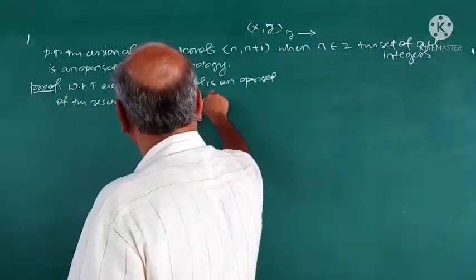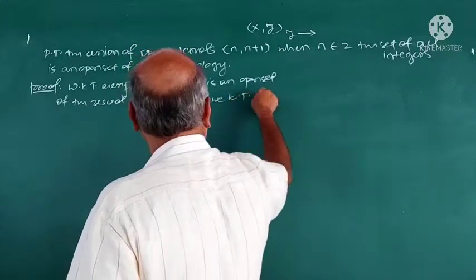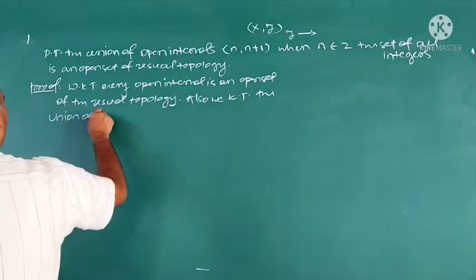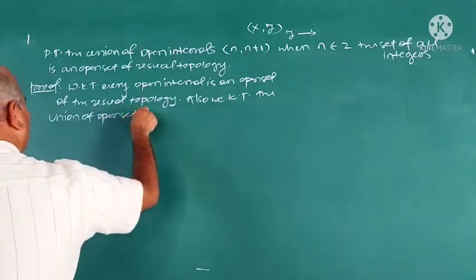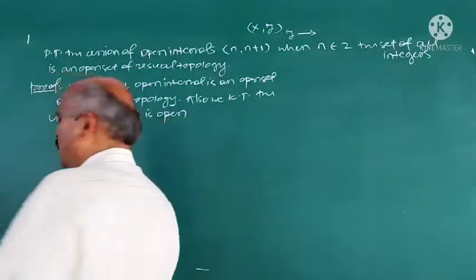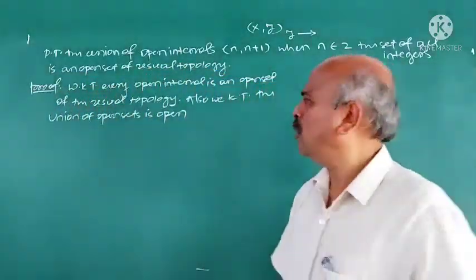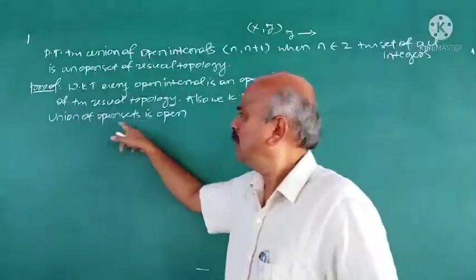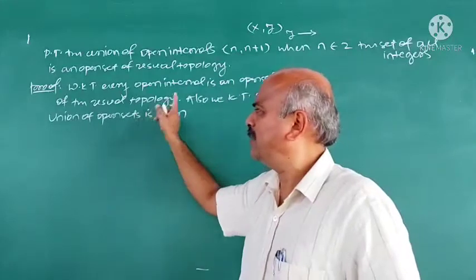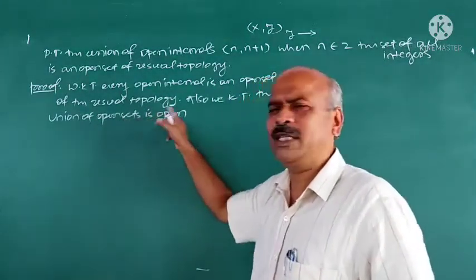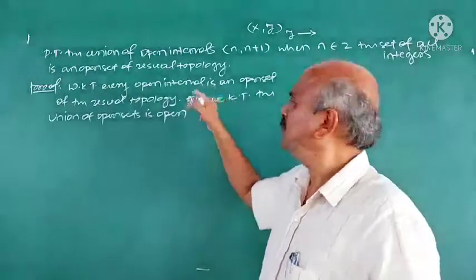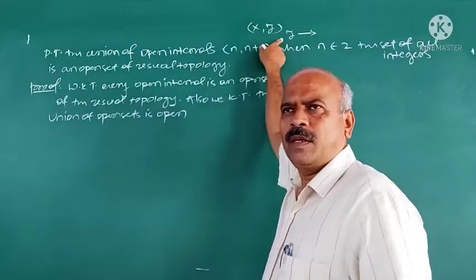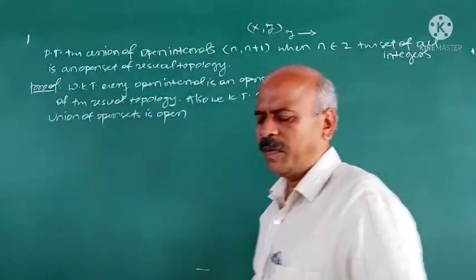Further, we know that the union of open sets is open. That means the union of members of tau is again a member of tau. This is one of the axioms of topology here. I state that same axiom like this: union of open sets is open. That means union of open sets of tau is again in tau.